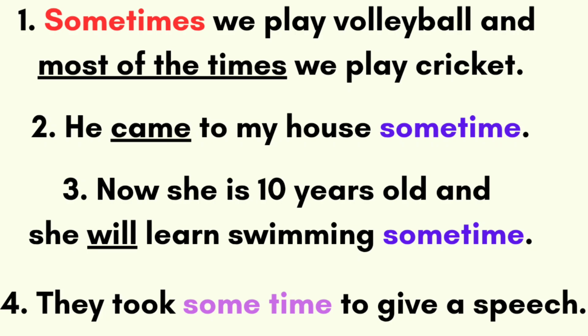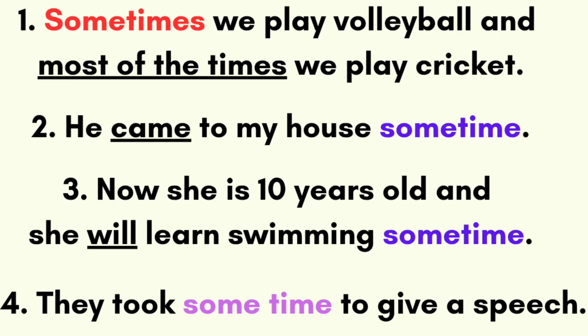Look at the third sentence. Now she is 10 years old and she will learn swimming sometime. What is her age? 10 years old, right? And sometime in the future, I don't have any idea when she's going to learn swimming. Here I'm talking about unspecified, unknown time in the future. She will learn swimming sometime in the future. Specific time is not mentioned, like after 10 years, after 1 year. So it is not mentioned like that, right?